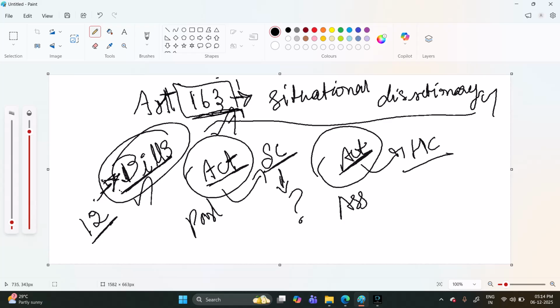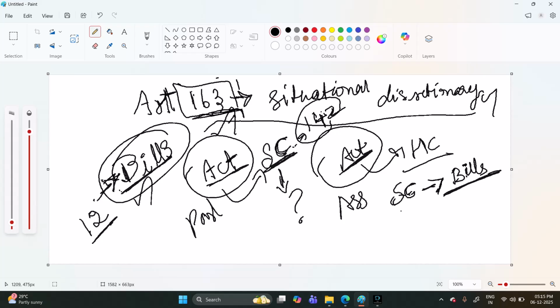But can the Supreme Court extend its power under Article 142 even to bills present in the Parliament or in the assembly? This was asked by the president, and the Supreme Court answered that no, it cannot extend its jurisdiction over the bills present in the legislature.